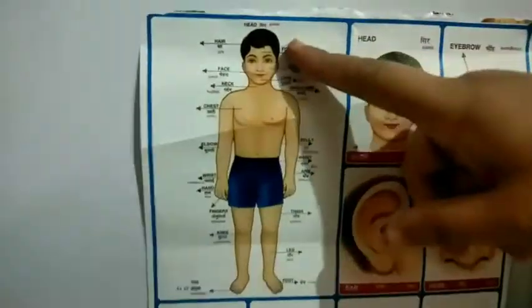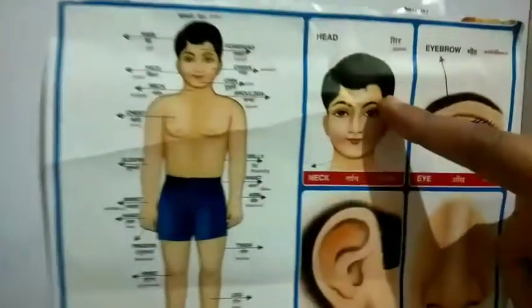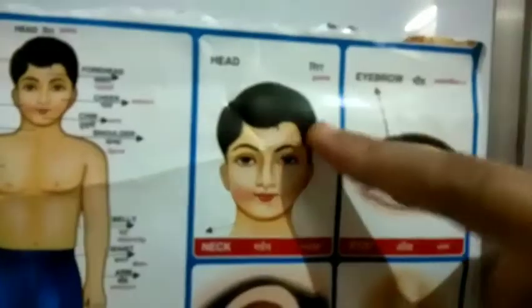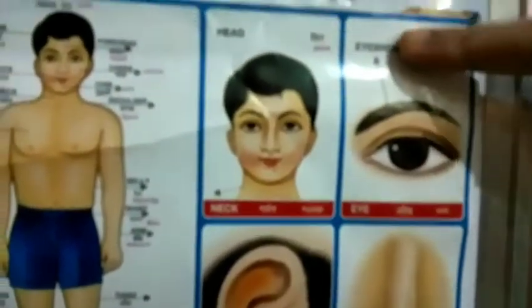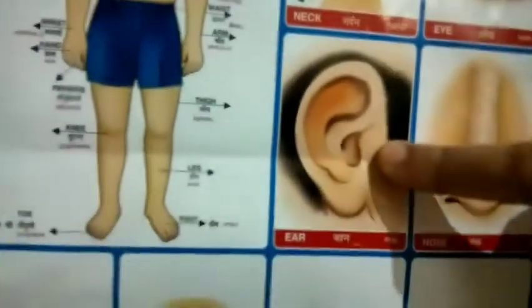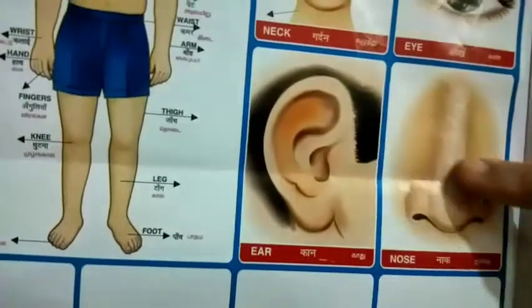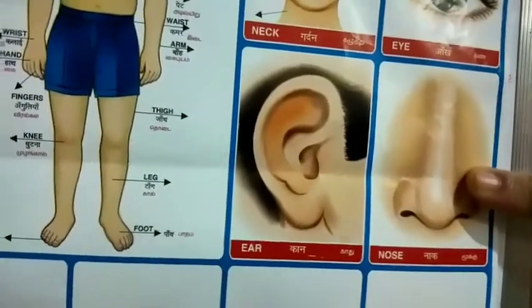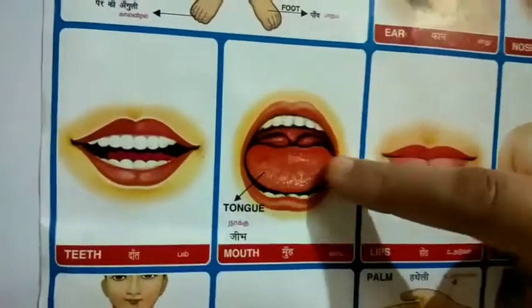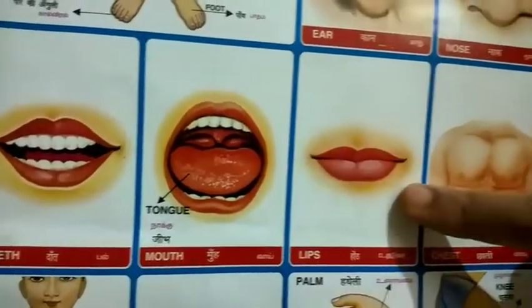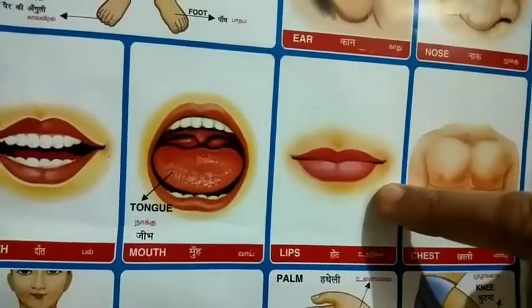See here, this is one human body and see this is head. Okay, then next one, this is eyes. Okay, above that you can see the eyebrow. Next one, what is this children? This is ear. Then this is nose. Here you can see the teeth. Okay. Then this is tongue.